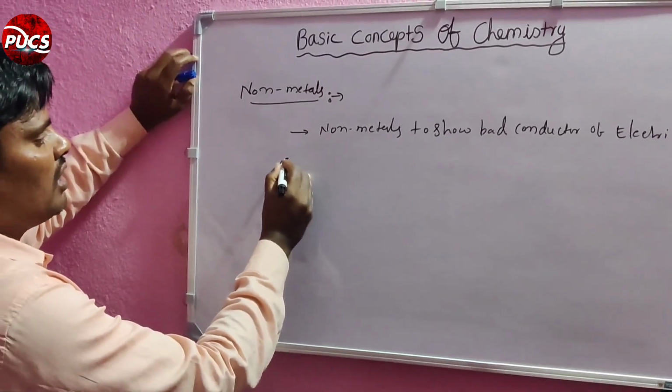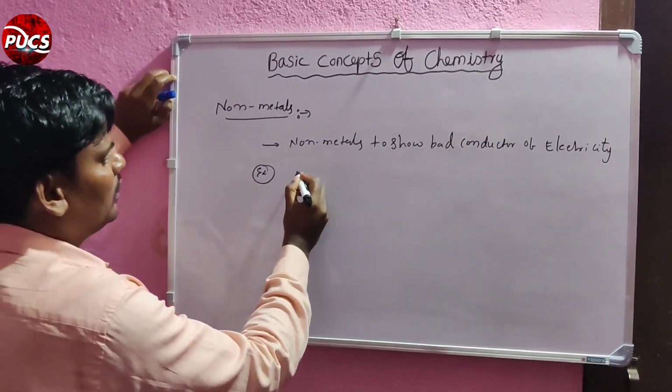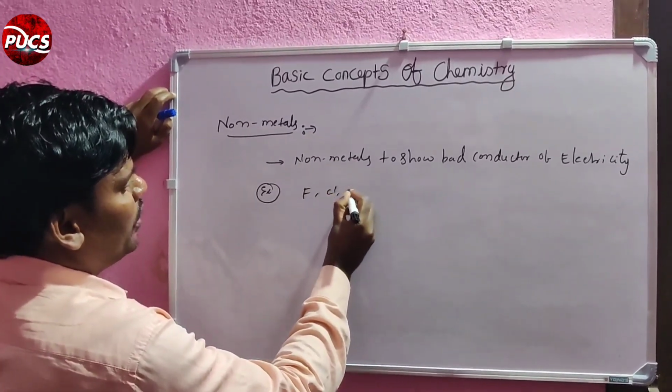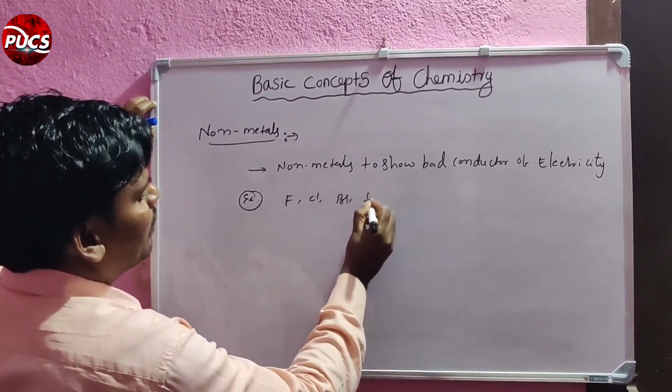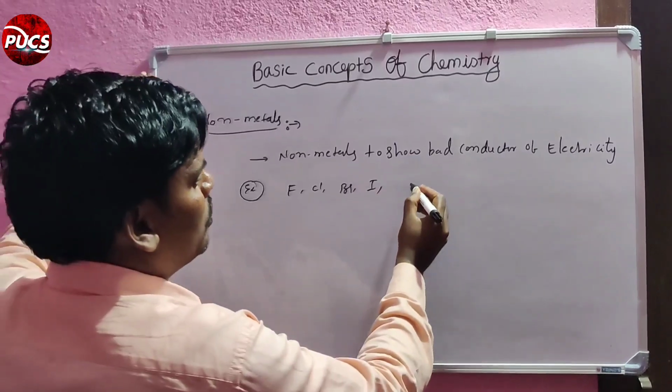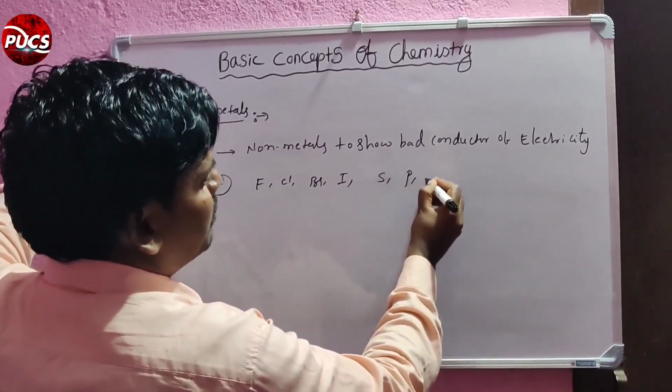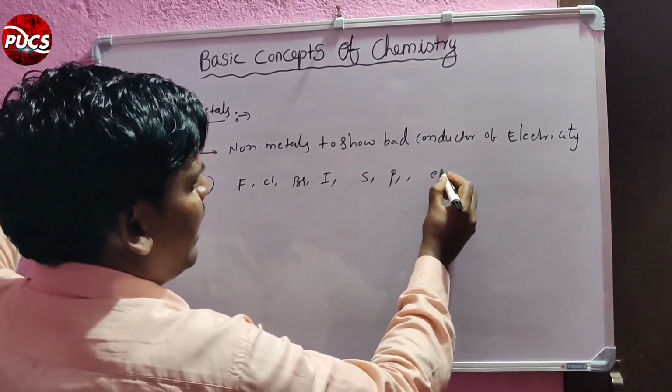So what are some non-metal examples? Fluorine, chlorine, bromine, iodine, sulfur, phosphorus, and so on.